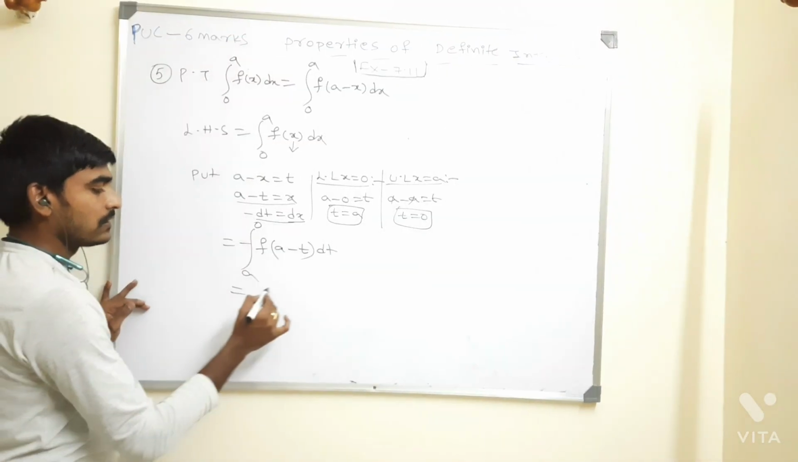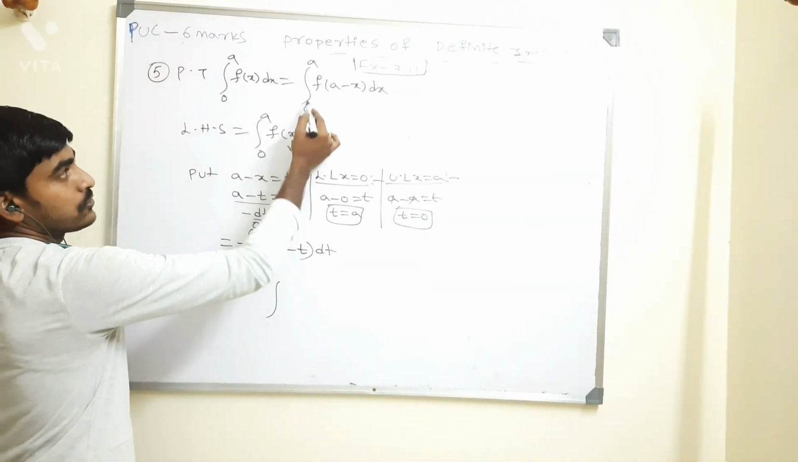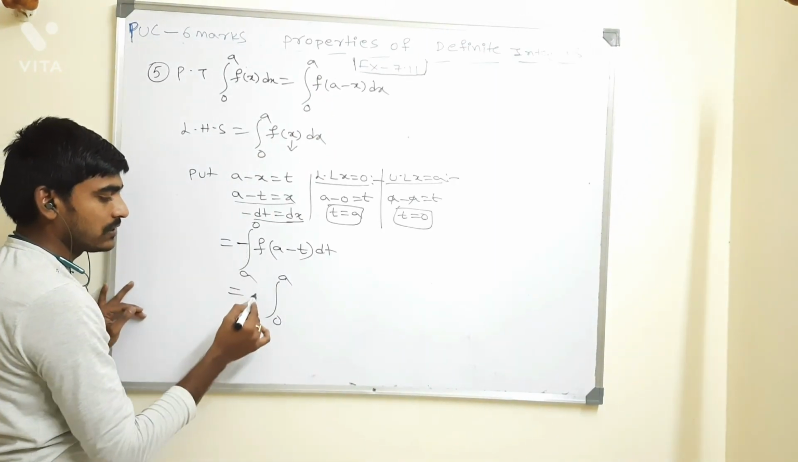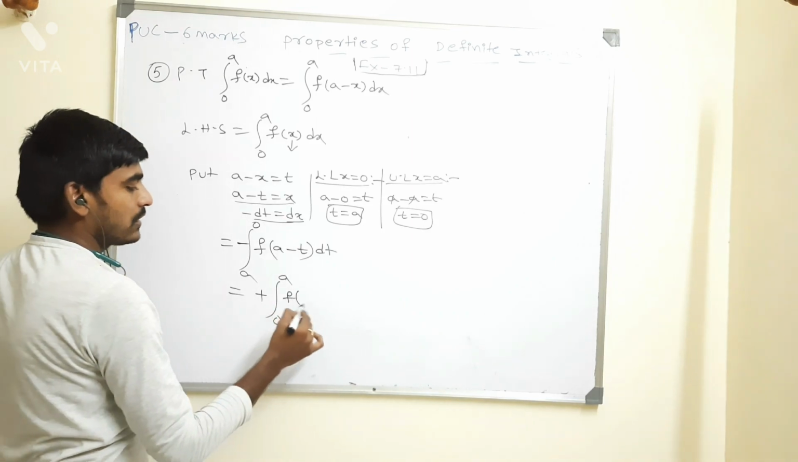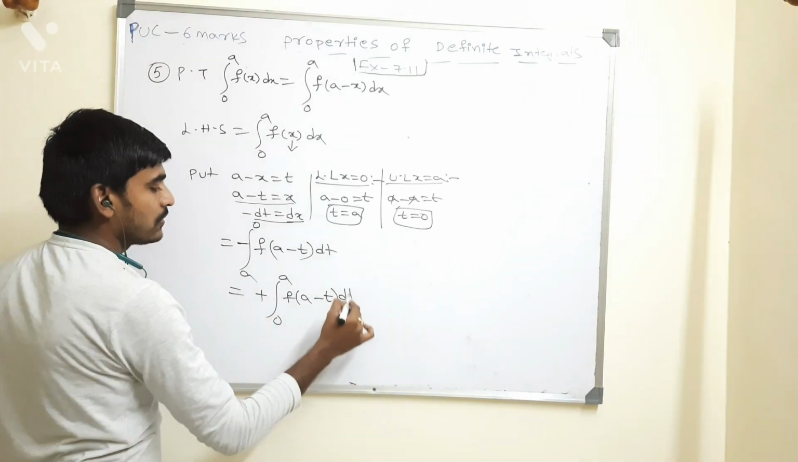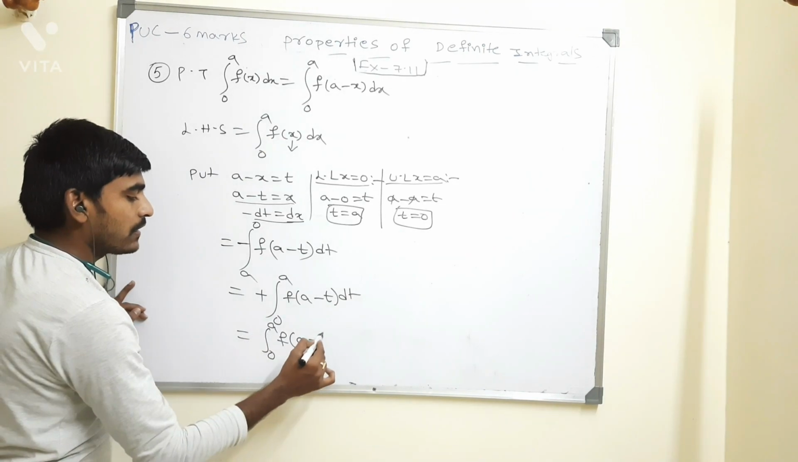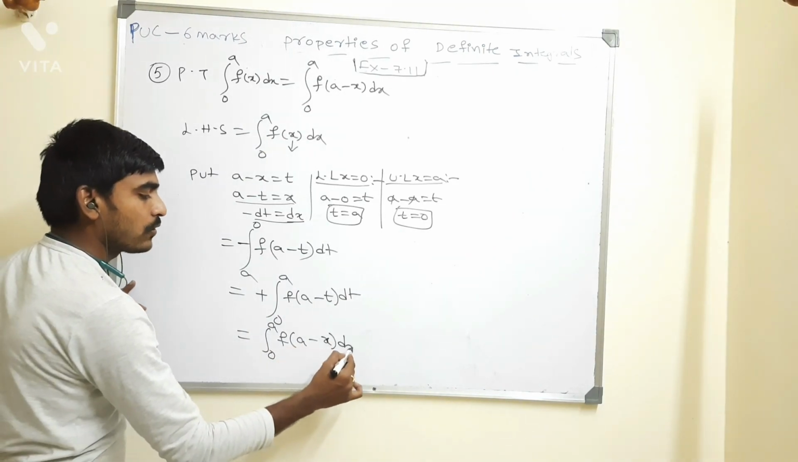Now I would like to interchange the limits, because I need to prove 0 to a, right? So if you are interchanging the limits, the sign will change, no? So minus is going to become plus. F of a minus t into dt. Then integral of 0 to a f of a minus x whole dx.